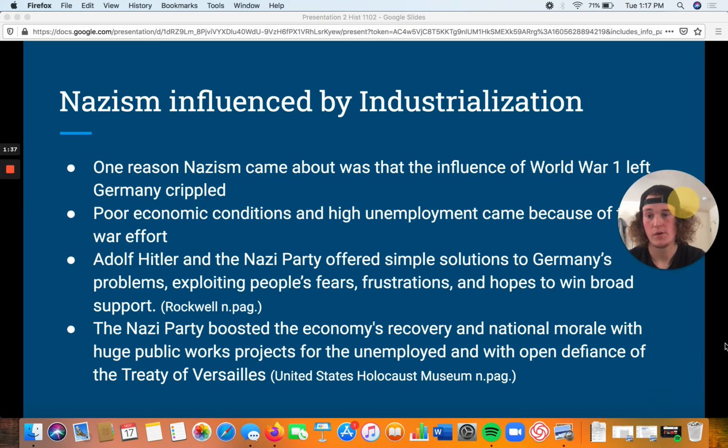So what did they do? The Nazi Party boosted the economy's recovery and national morale with huge public works projects for the unemployed and with open defiance of the Treaty of Versailles. So they said they were not going to pay their reparations, and Hitler also started projects such as the Autobahn, kind of focusing on building their economy so they were self-sufficient, so they didn't have to rely on other parts or other countries.